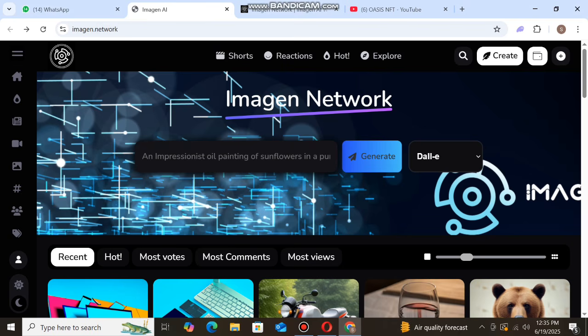Amazon Network is the world's first decentralized AI-powered project. In this network you can create your images and videos. You can enter your statement, then click the generate button, and generate your pictures and videos. First of all, you can create your account.